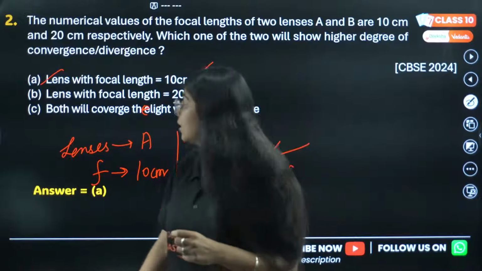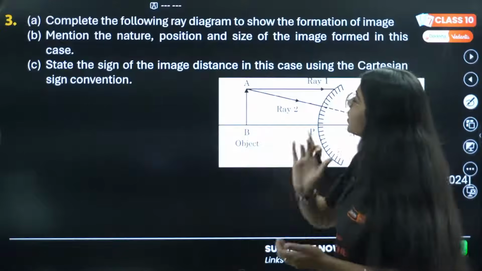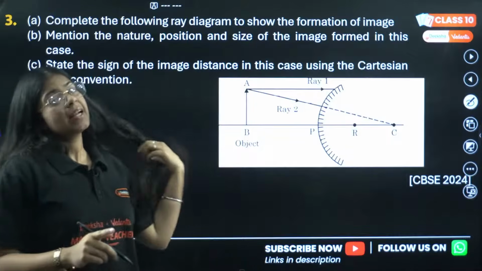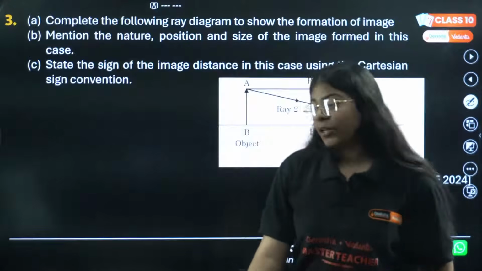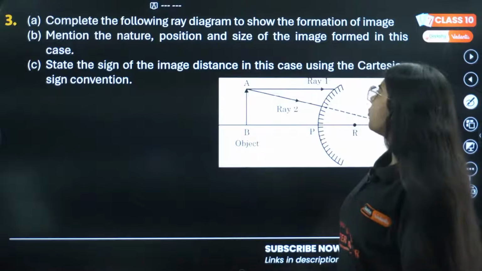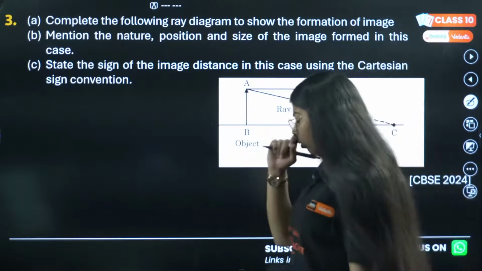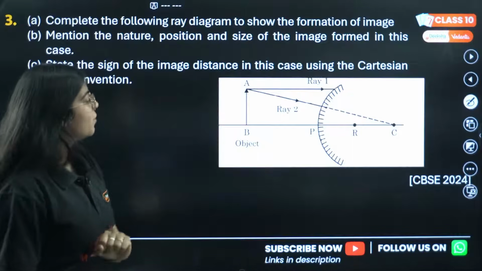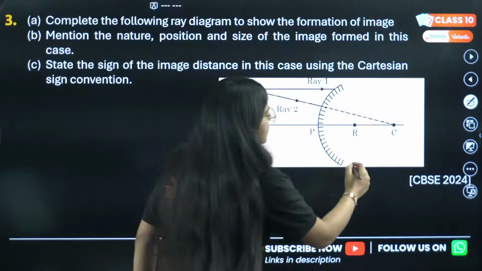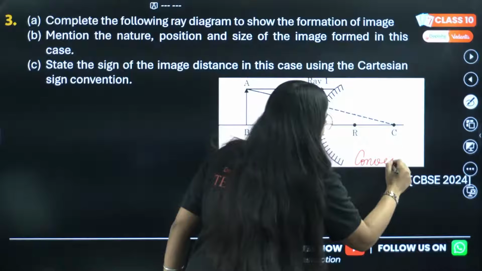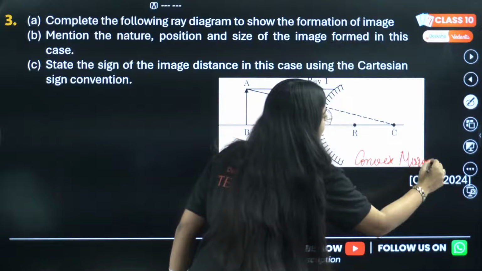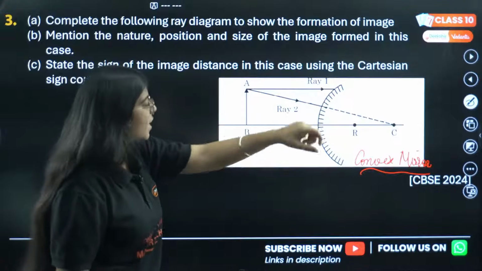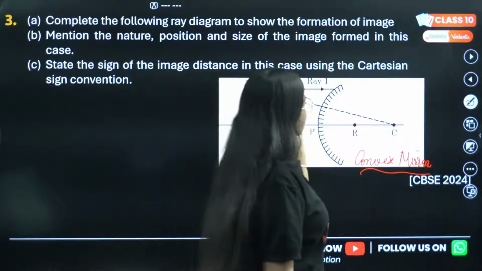Is that correct? Okay, let's move on to the next question, which is a subjective kind of question, so I need you to answer and use your pen and paper, whatever you want. The first part is: complete the following ray diagram to show the formation of image. Just tell me in the comment section, where do you think the image will be formed? We know this is a convex mirror. This much I'll tell you. Now we have an object placed in front of it. Two rays are coming. Now let me know where this ray will pass.